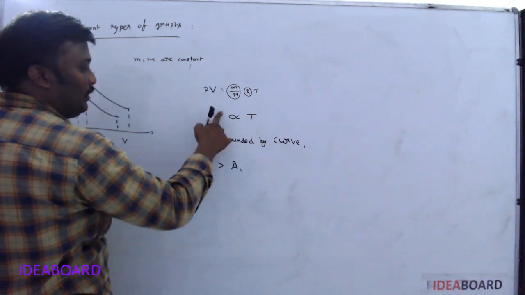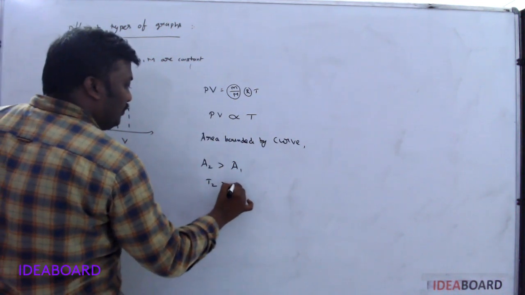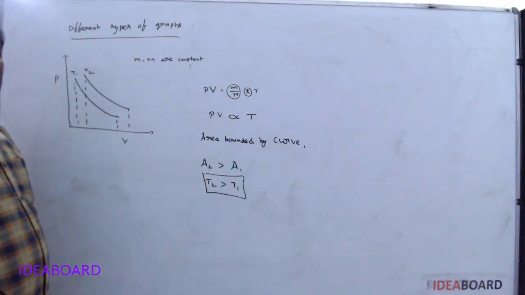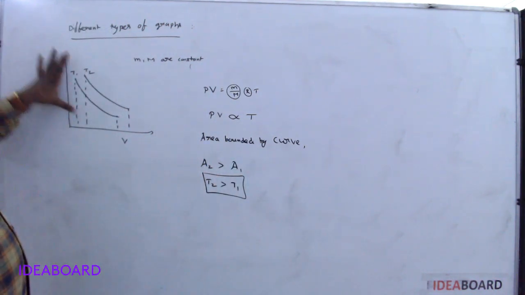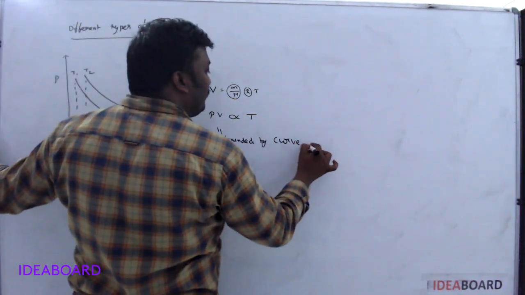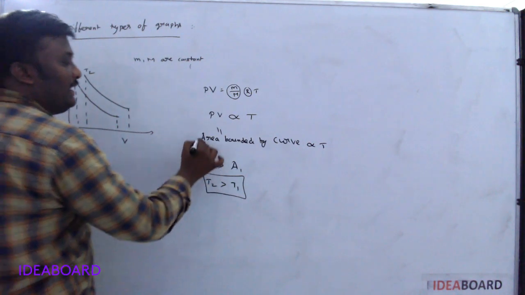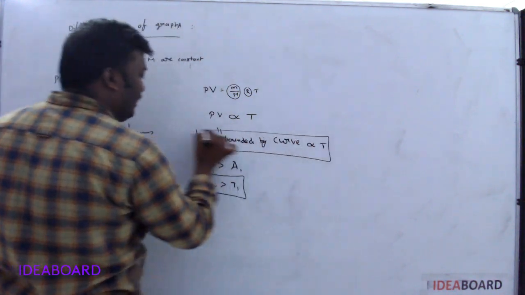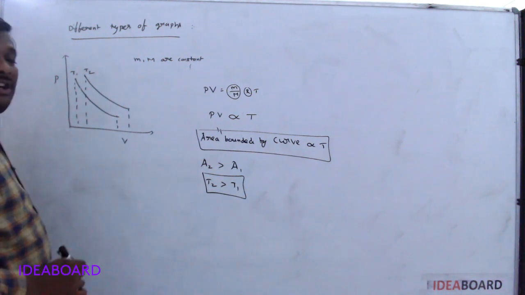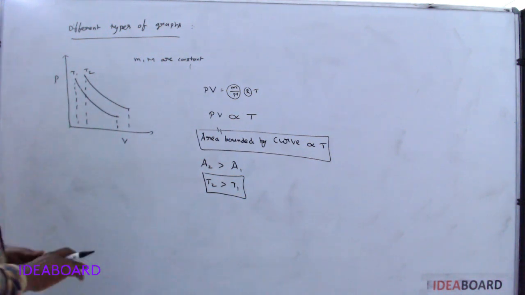So whenever PV value is more, T2 is greater than T1. So P and V always represent the area bounded by the curve. Please keep in mind it is directly proportional to T. That's why A2 is greater than A1 from the graph. Then I got T2 greater than T1. Okay.